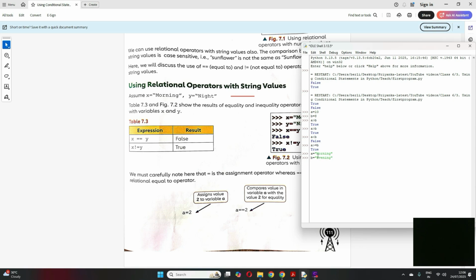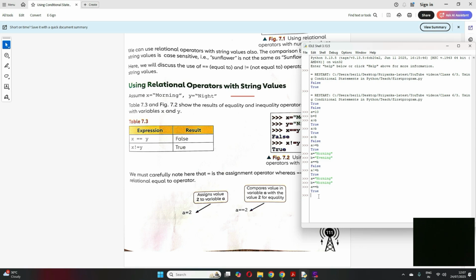Okay, and then if I write A equal to B, see, false. It's not equal to, right? If I write A not equal to B, yes, A is not equal, then it will come as true, right? Now let me make A equal to morning and B equal to morning again. Now here, A and B both are equal, so if I give A equal to B, it will come true.